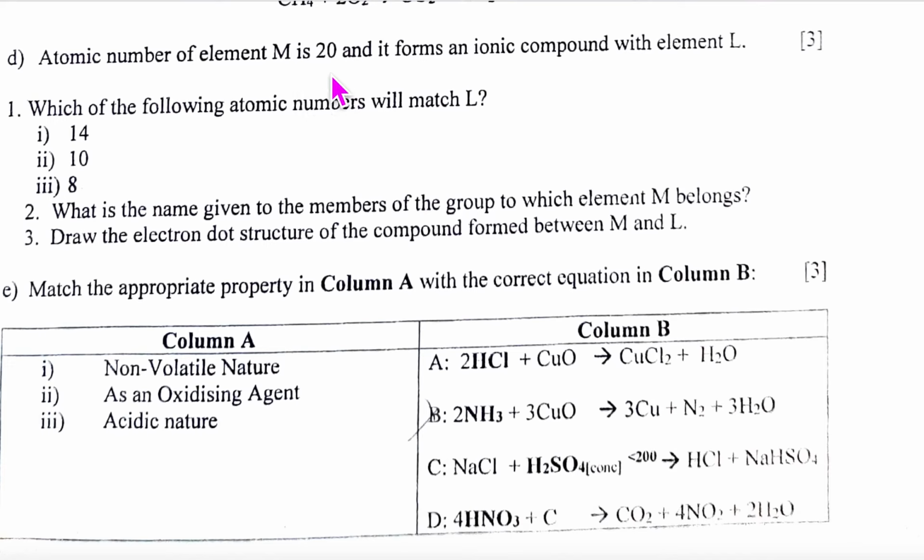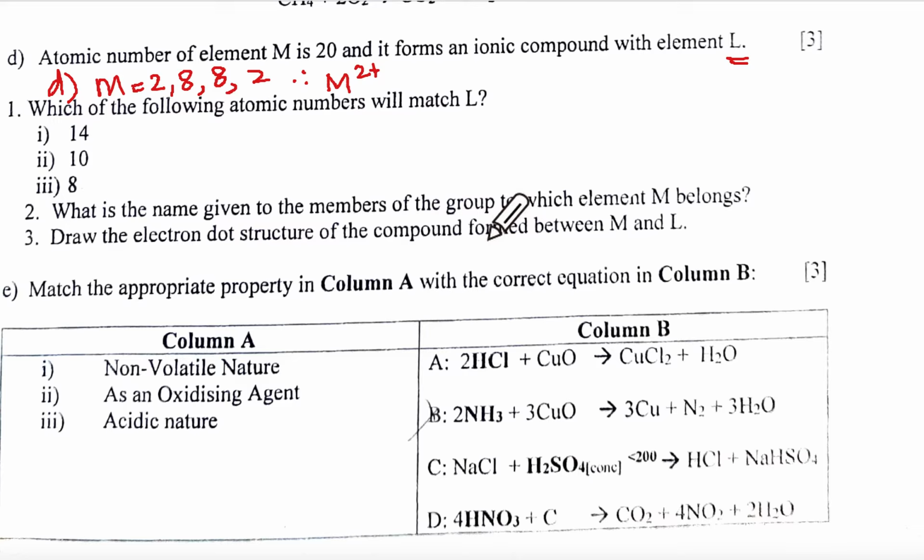Atomic number of M is 20 and the ion forms an ionic compound with element L. Which of the following atomic numbers will match L? Now see, M is 20, so you will write M will be 2, 8, 8 and 2. Correct? Therefore, M is going to be 2 plus.